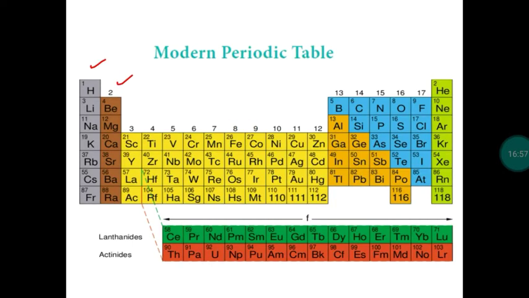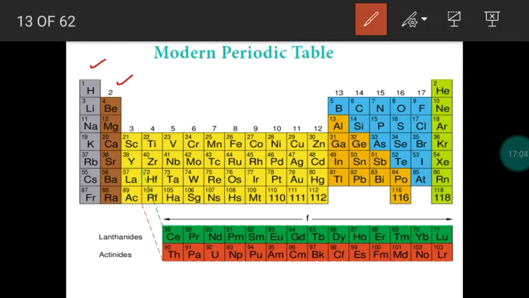In the modern periodic table, we have 4 blocks of elements. Group number 1 and 2 are S block elements. Group number 13 to 18 are P block elements. Group number 3 to 12 are D block or transition elements. Then lanthanides and actinides are called F block elements or inner transition elements.